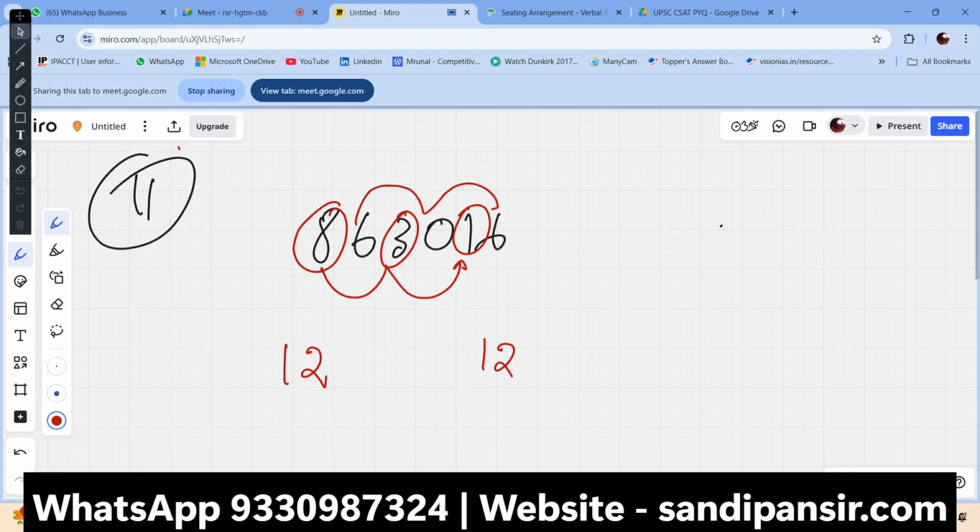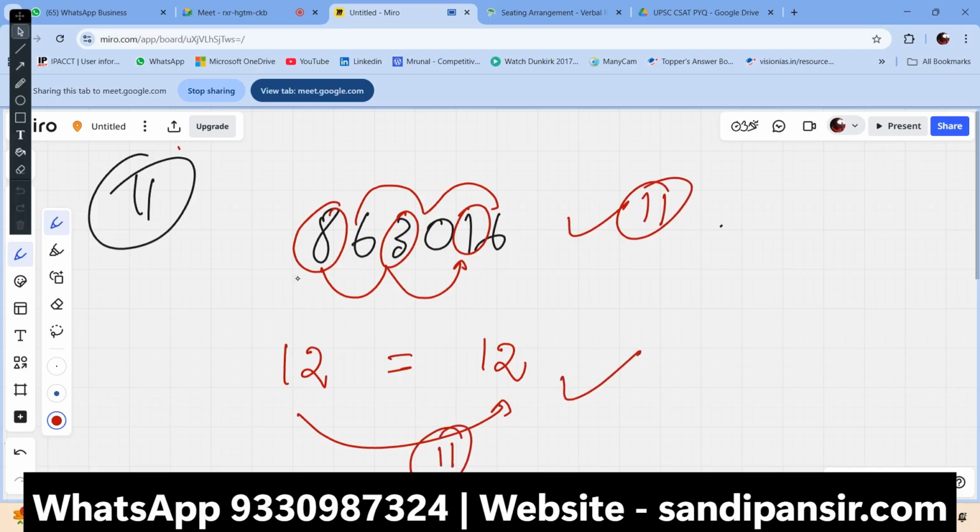If these two sums are equal, then the number is divisible by 11, or if the difference between the sums is 11, then the number is also divisible by 11. In both ways, it works. Either it should be the same, or the difference between these two sums would be 11. Then the number is divisible by 11 itself. Got it? If anybody has any question, let me know.